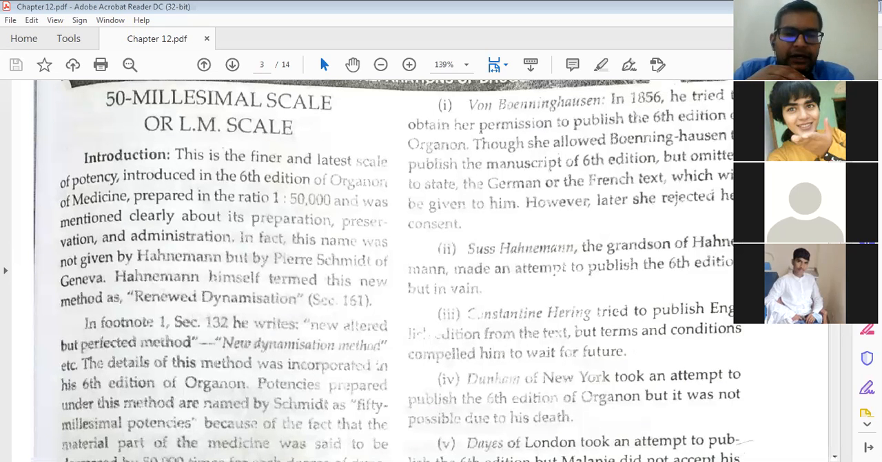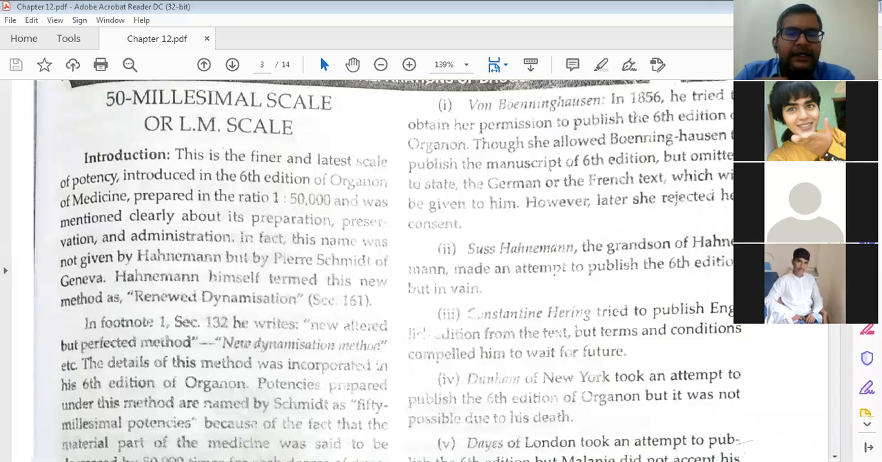Renewed dynamization. Remember, the question may come in any form. The question may come: write in detail about the 50 millesimal scale. Or write in detail about LM potency. Or write in detail about the renewed dynamization process by Dr. Hahnemann. The answer to all three is one, the same.